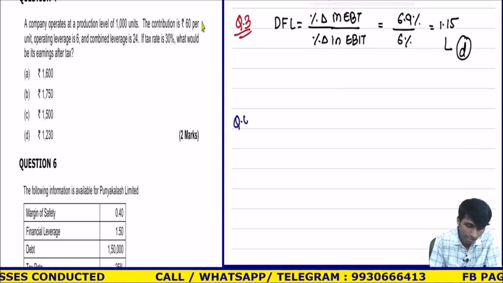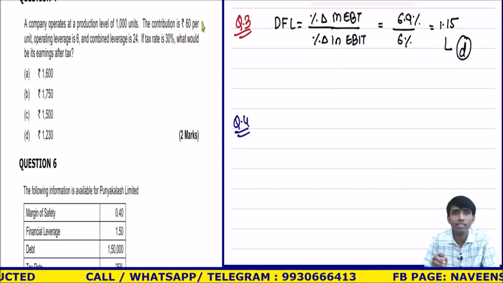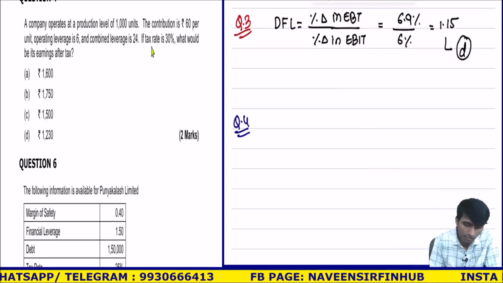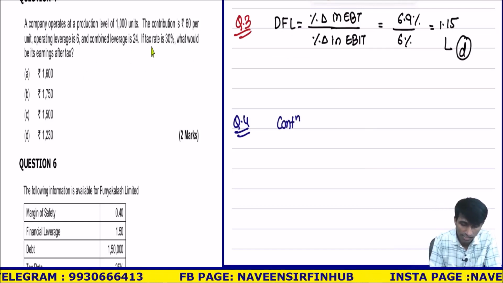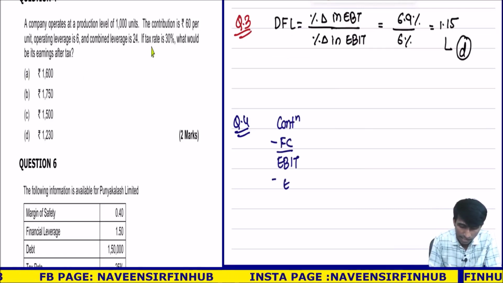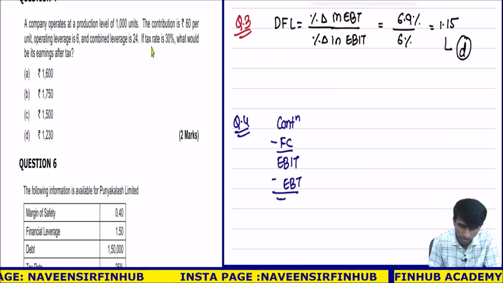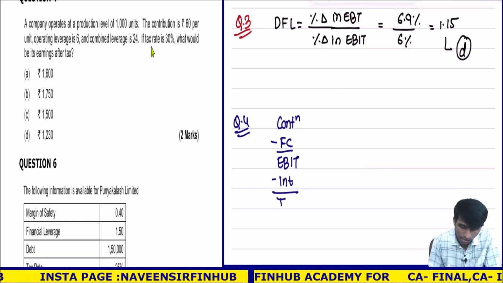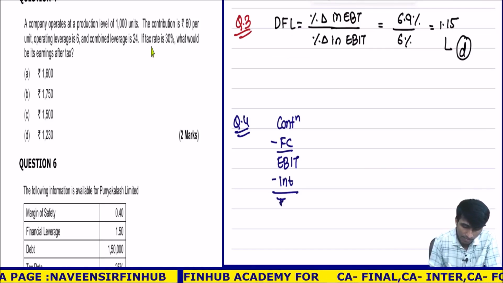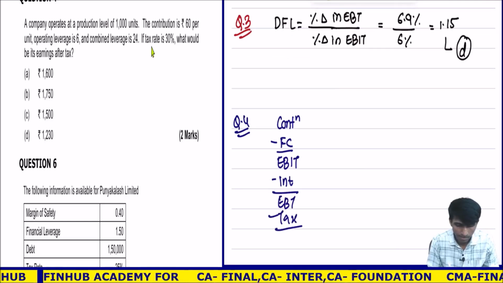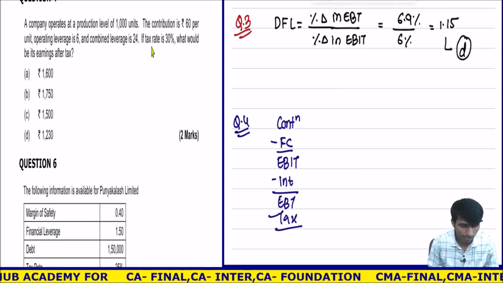You should understand, if I want to make an income statement, they are asking what would be the profit after tax. I can start with contribution. Contribution, now this is again MCQs, minus fixed cost, what I'll get? EBIT. EBIT minus interest, you get EBT, minus tax, you get PAT. This you can write in your paper.